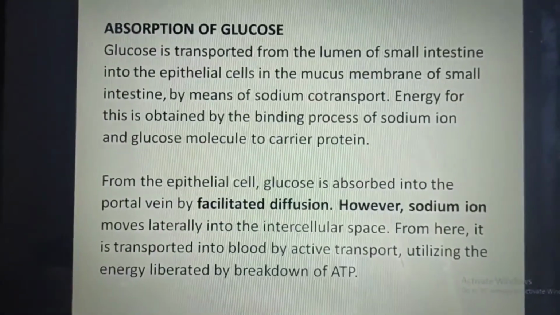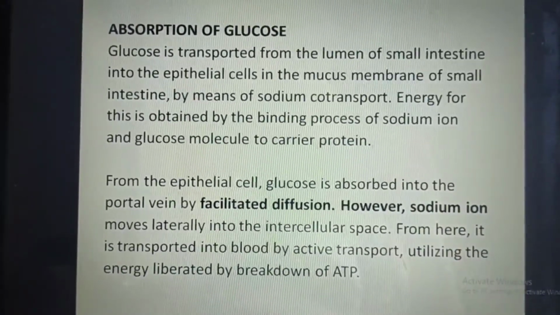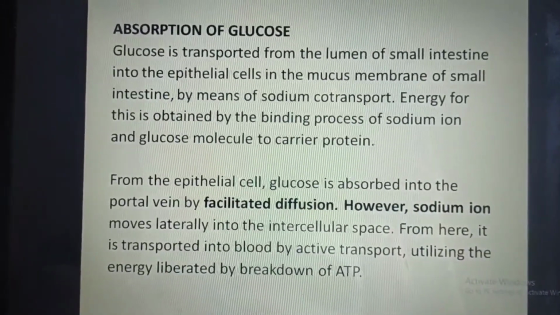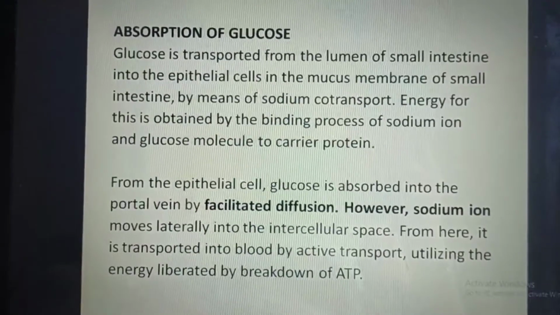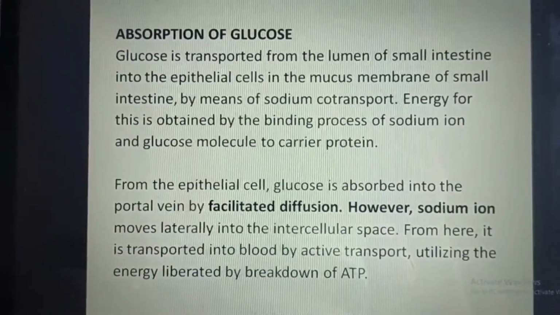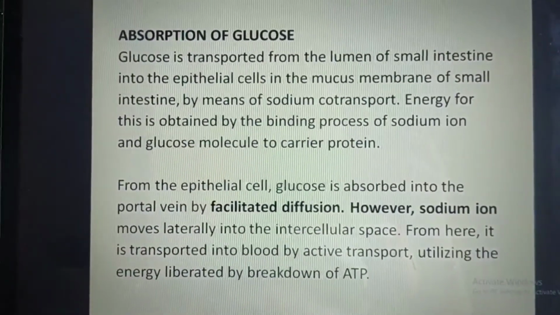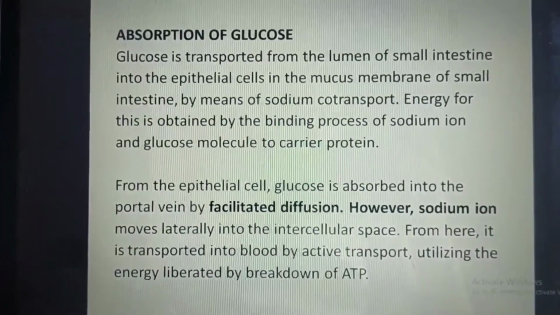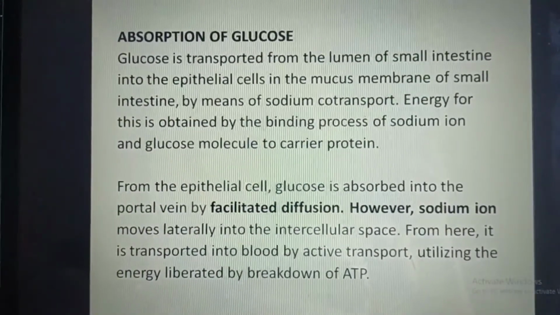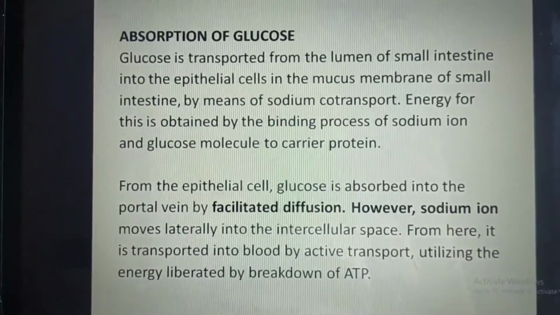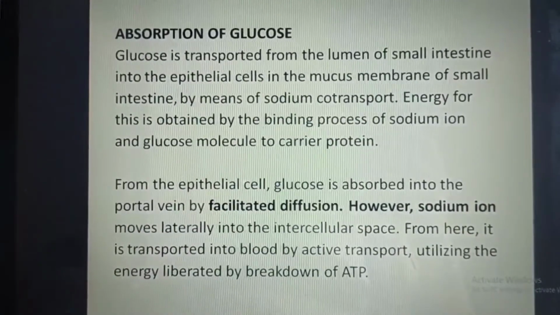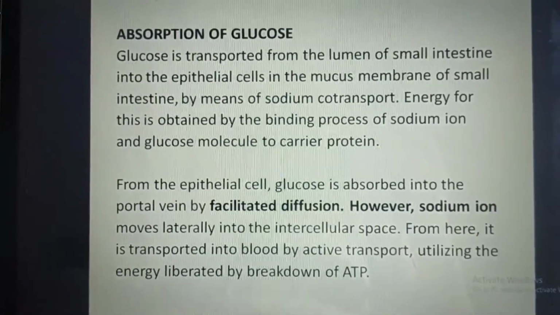From the epithelial cell, glucose is absorbed into the portal vein by facilitated diffusion. However, sodium ion moves laterally into the intercellular space. From here, it is transported into the blood by active transport, utilizing the energy liberated by the breakdown of ATP.